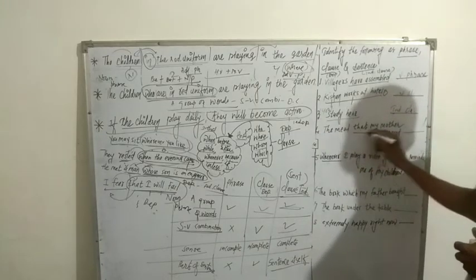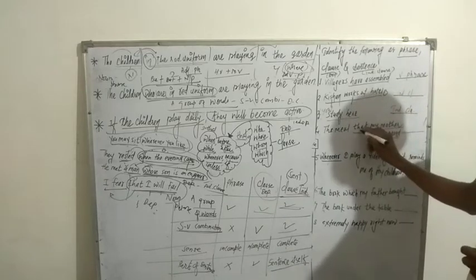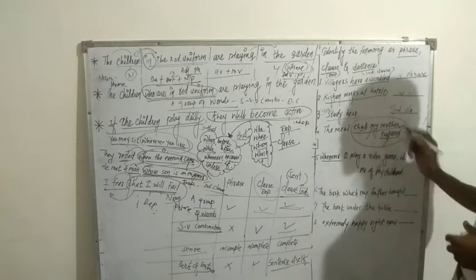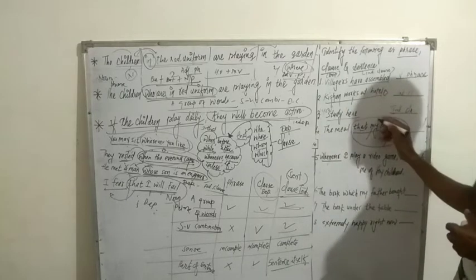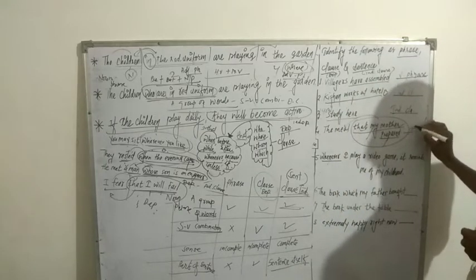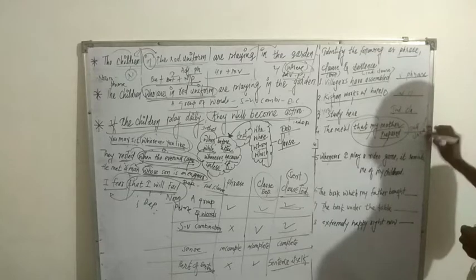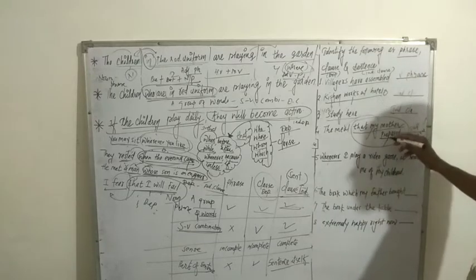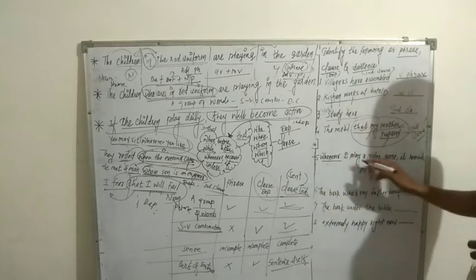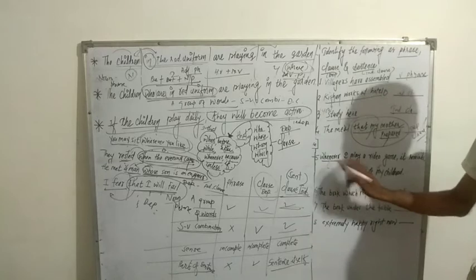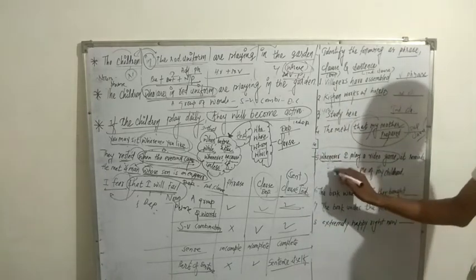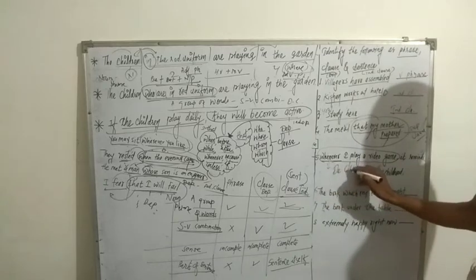The meal that my mother prepared. That my mother, the subject is given and the verb is given. It means the subject-verb combination is given, a group of words is given, and it depends on the noun meal. It means we can say it is a dependent clause. Okay, it's not a phrase because it has both subject and verb. That's why it's not a phrase. Whenever I play a video game. It begins with whenever, it means it is a clause, and a dependent clause.